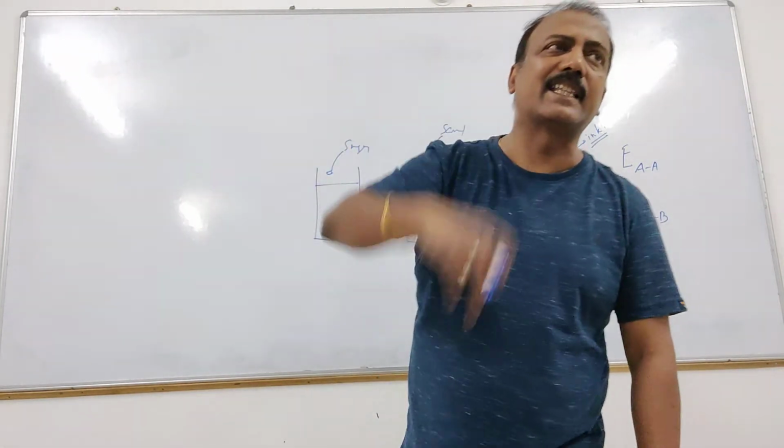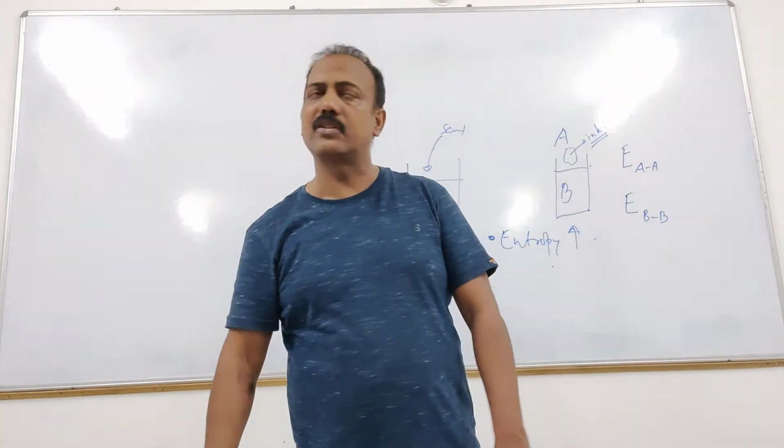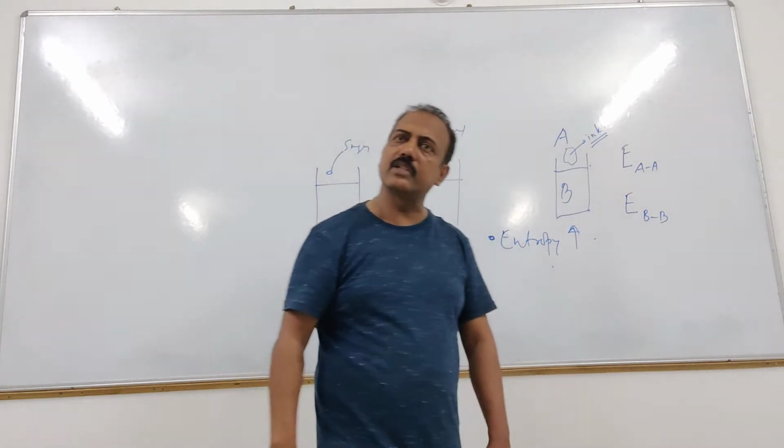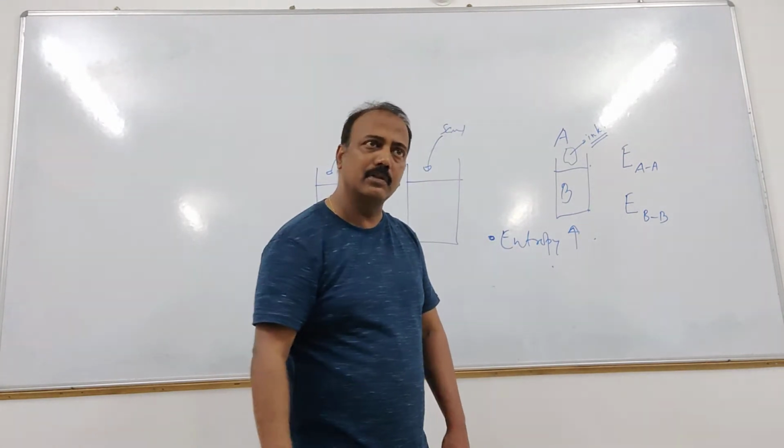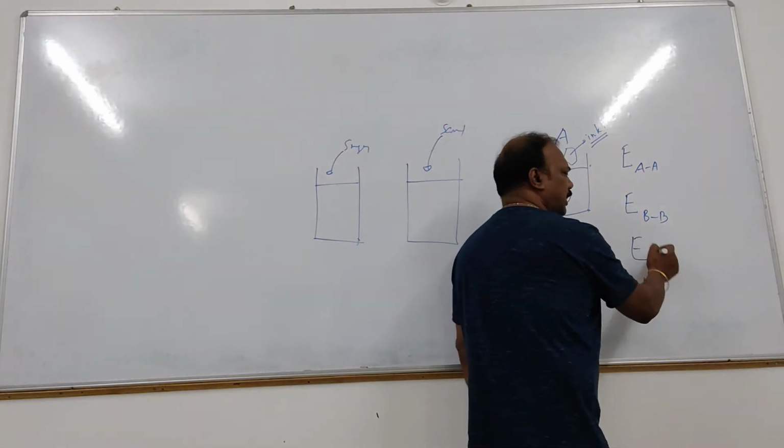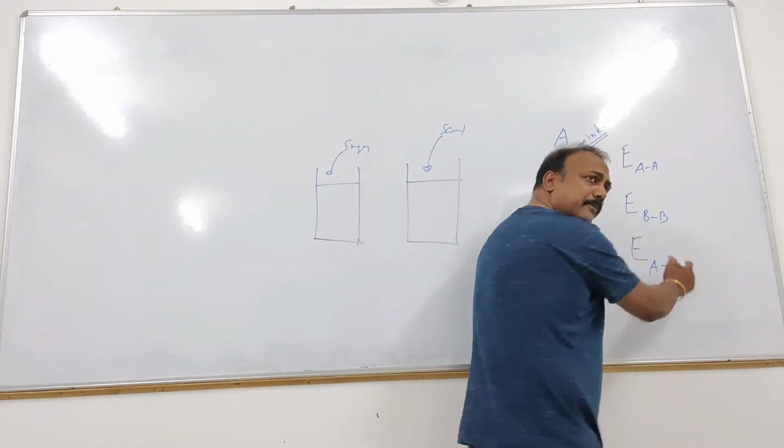But when we added this, one more new interaction was generated along with these two. All of you can understand this. This is the interaction between A and B.